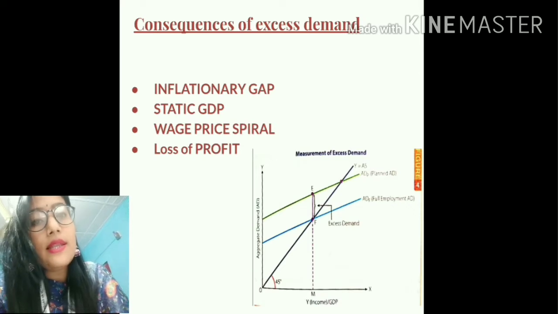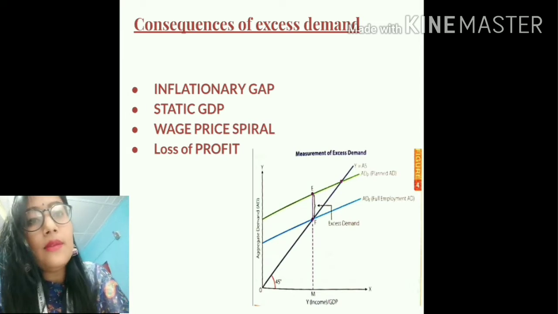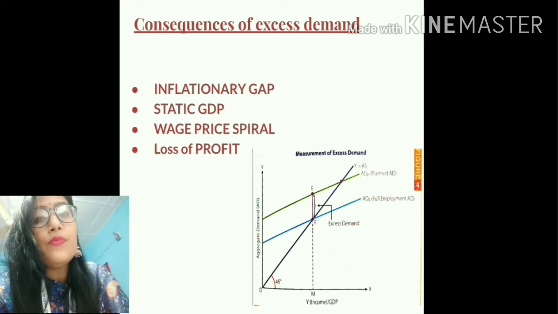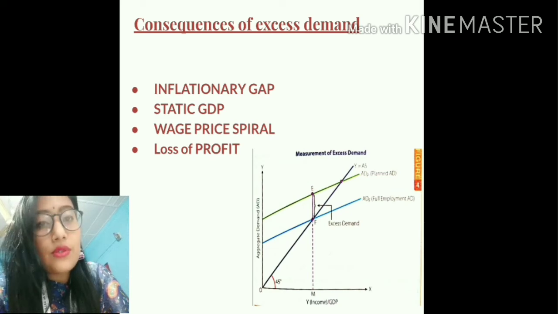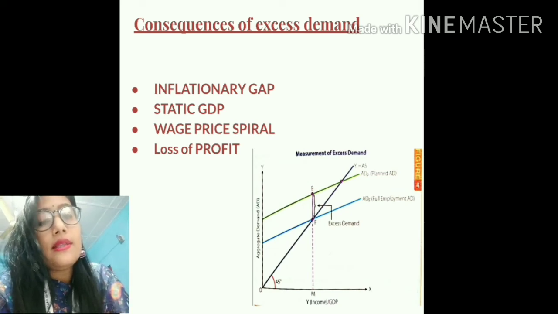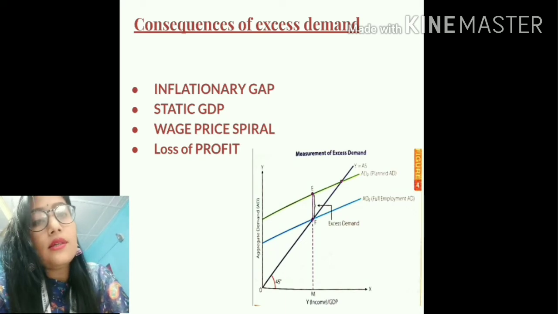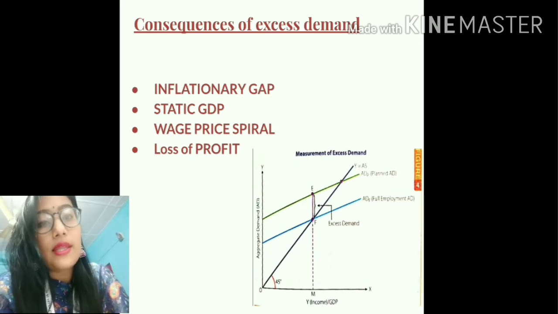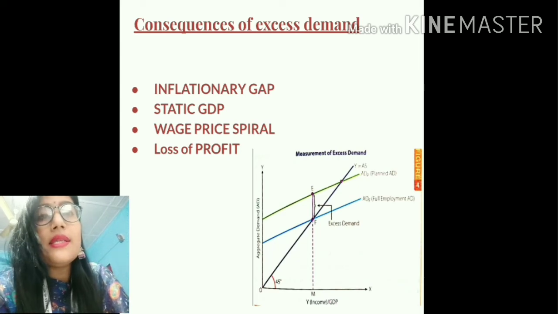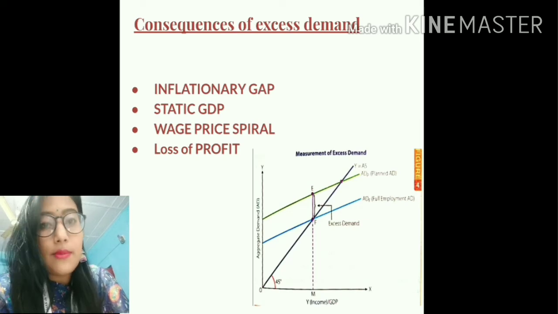So even though there is excess demand in the economy, the producers cannot respond to that excess demand because there is no resource left in the economy that could be utilized to generate more output. Because of this, the producers suffer a loss of profit. They cannot achieve the profit that they want to. So these are basically the consequences or the after effects of excess demand.